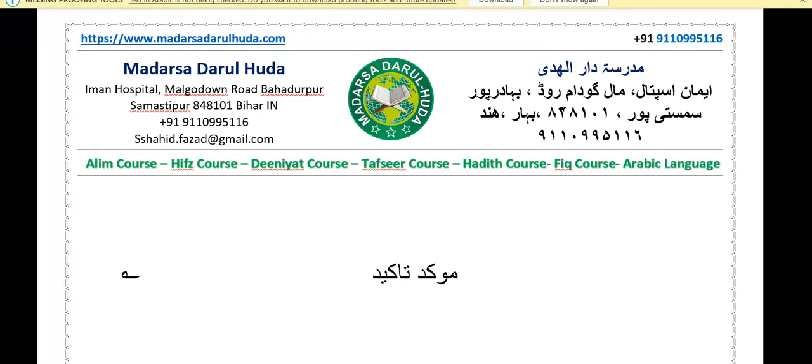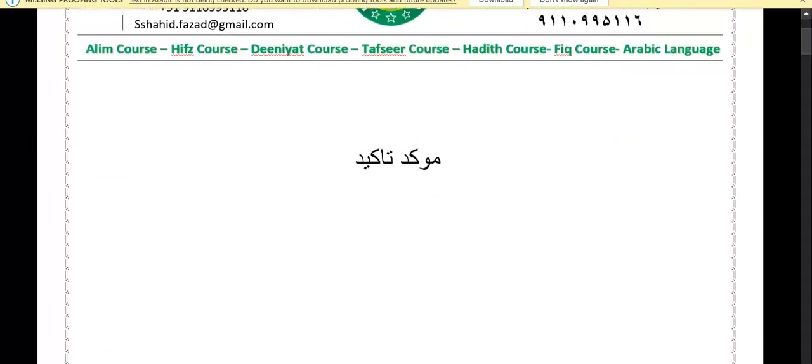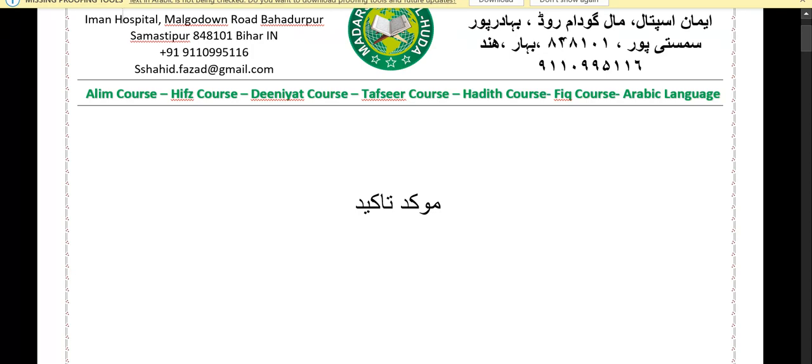In today's lesson, which is very interesting actually, we are going to learn the same tabe and matbu chapter. First, let's understand what is Muakkad.